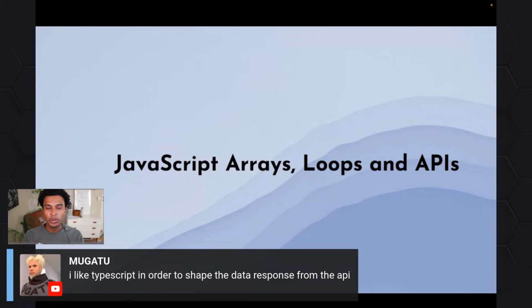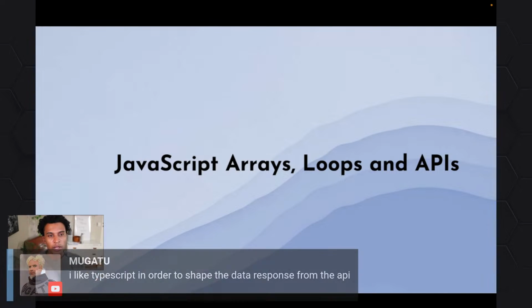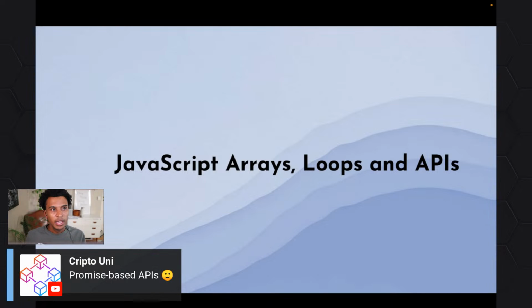So with TypeScript, you can also set expectations of what you get back with the API. You can shape that response, and it makes working with the data a lot cleaner. Yeah, promise-based APIs. That is also tricky, so we're going to talk about promises as well.